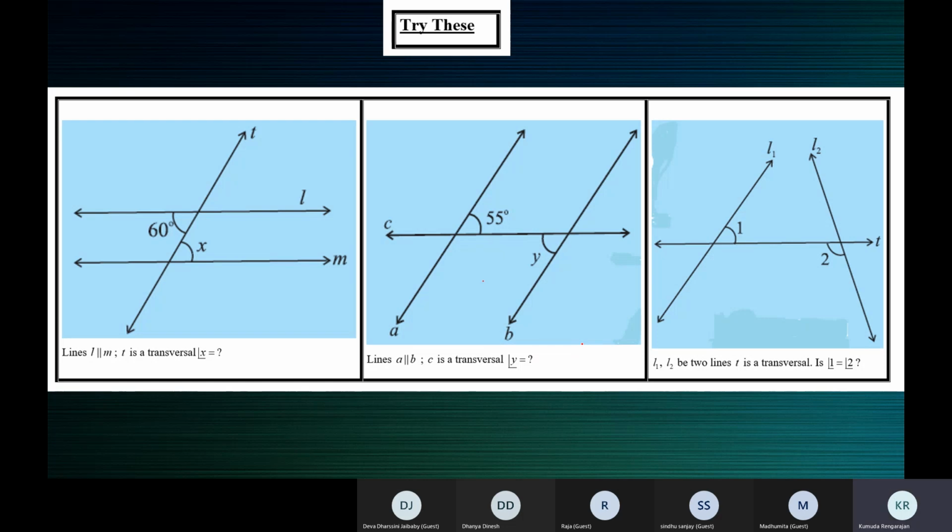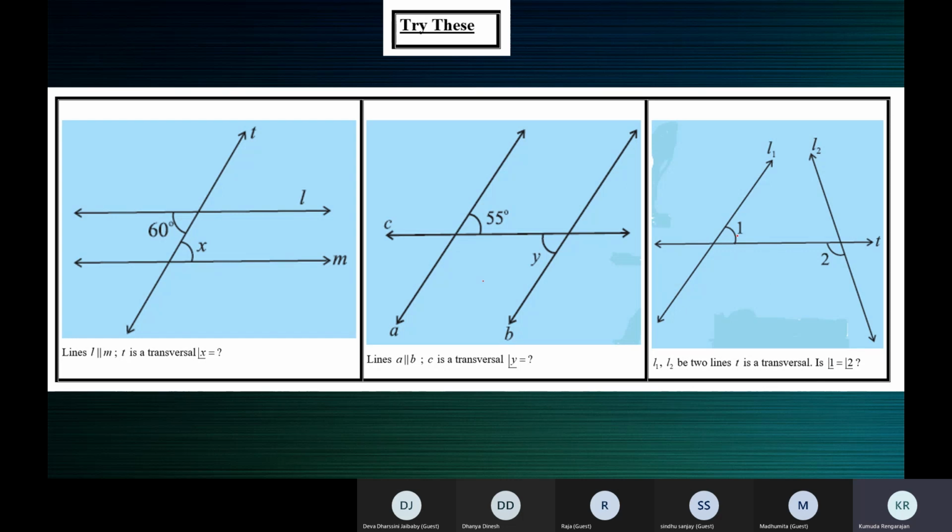In the third figure, L1 and L2 are two lines, and T is the transversal. Is angle 1 equal to angle 2? No, ma'am. What kind of angles are 1 and 2? Alternate interior angles, ma'am. But because L1 and L2 are just two lines, it's not given that they are parallel. They are not parallel. They're simply two lines cut by a transversal.